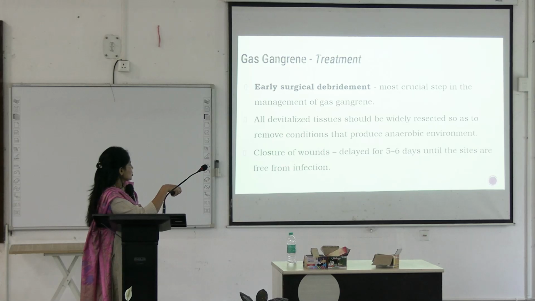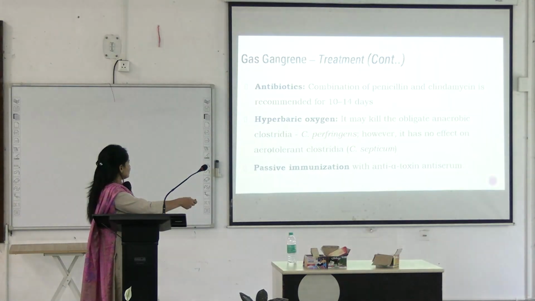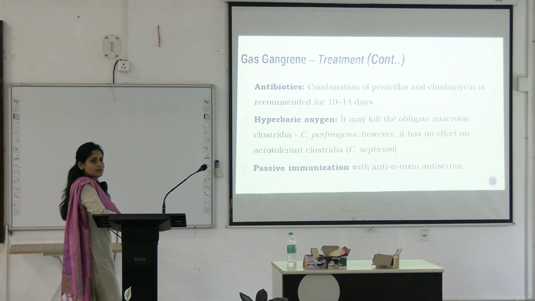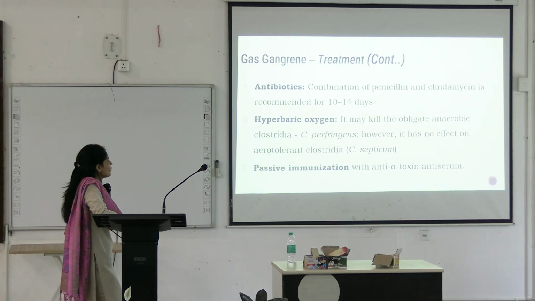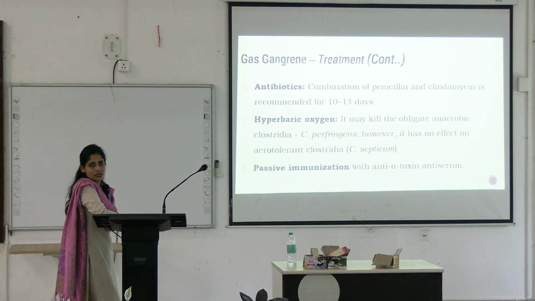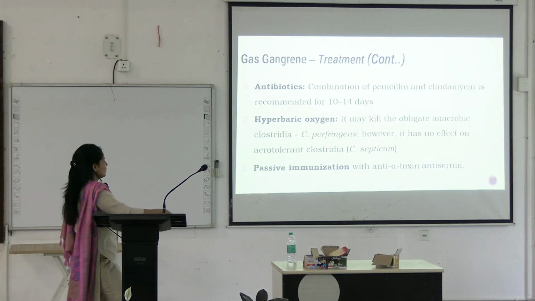Closure of the wound is still delayed for 5 to 6 days because we want to give them an aerobic environment so that they do not survive. What is the combination of penicillin you have to give in these cases? Penicillin plus clindamycin for 10 to 14 days. You might go for hyperbaric oxygen therapy or passive immunization with anti-alpha toxin serum.